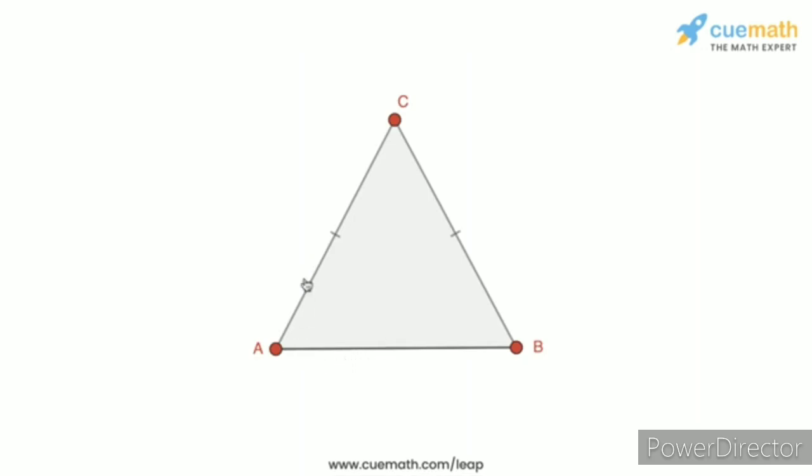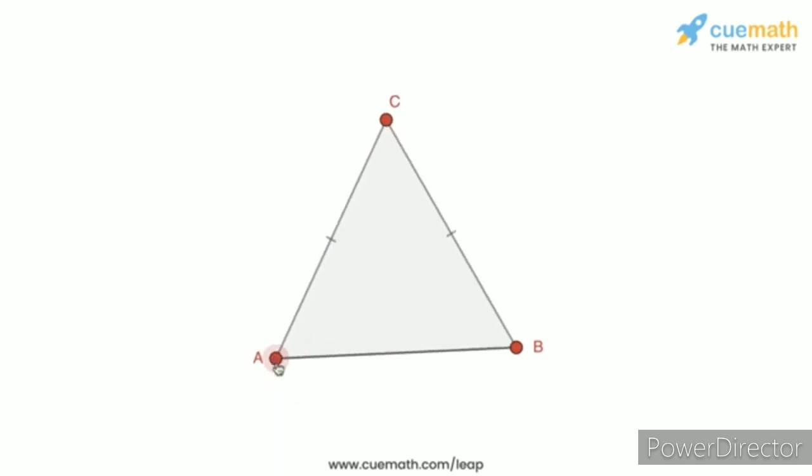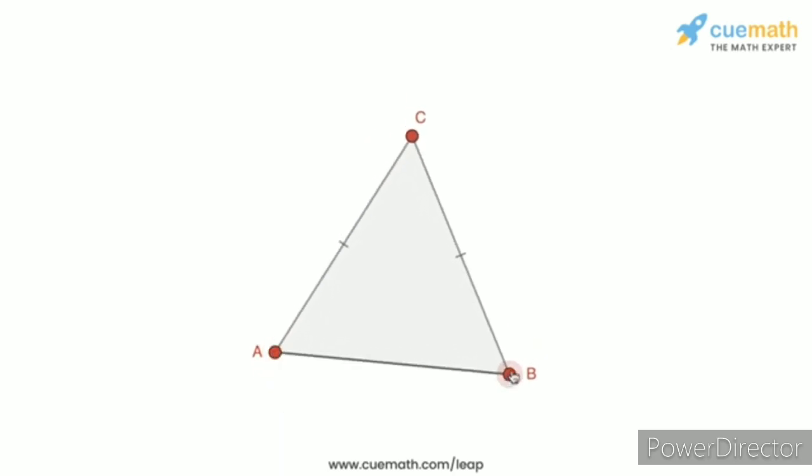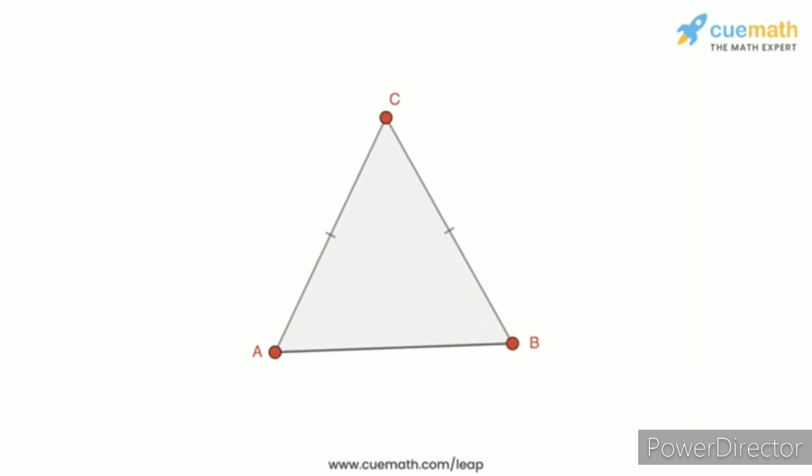Alright, so here's a simulation of an isosceles triangle ABC in which AC and BC are equal. If I want, I can move around the vertices of the triangle ABC and observe it for various situations. Now first let's draw the altitude from the vertex A to the opposite side BC. So that altitude will look like this. So AE is the altitude from A to the opposite side BC. So AE is perpendicular to BC.